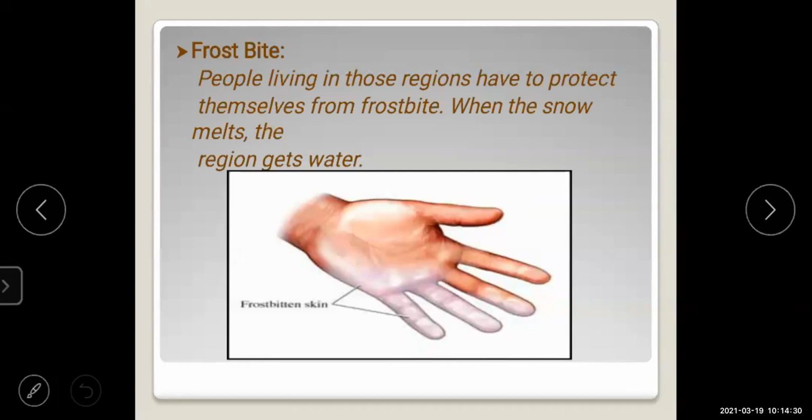Yes, here you can see frostbite, frostbitten skin. You can see the difference, students. Whenever you go to a snow region, you must have seen they give boots and gloves. Why are they giving these? Because we have to be very protective about frostbite. Okay.